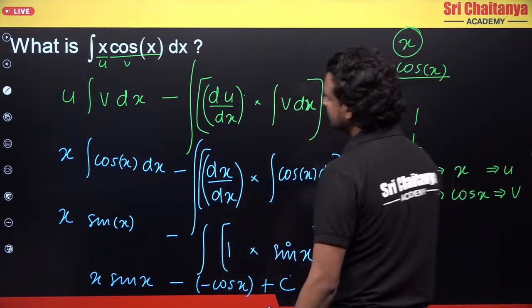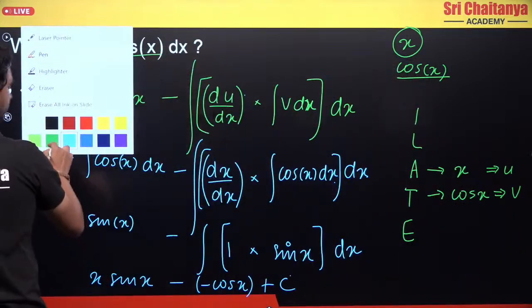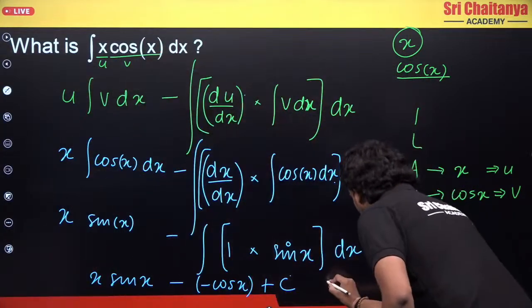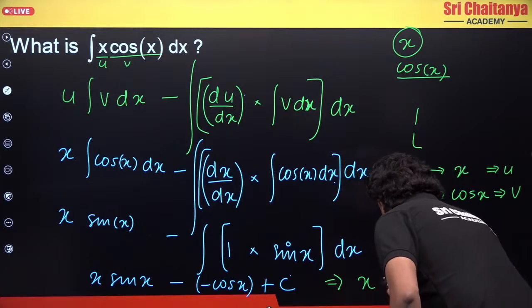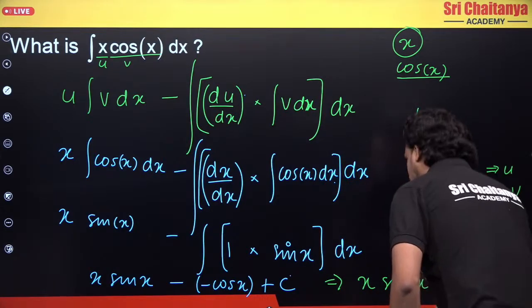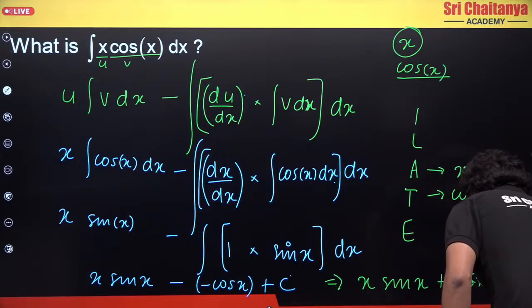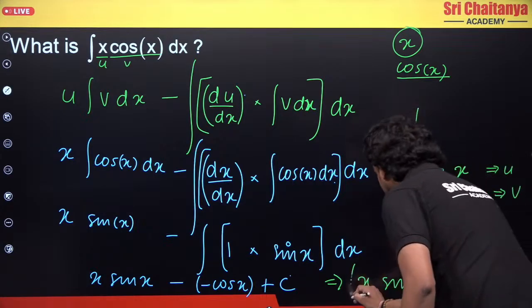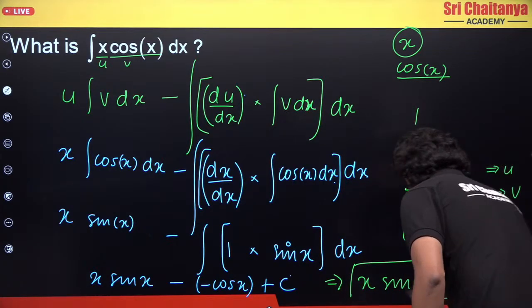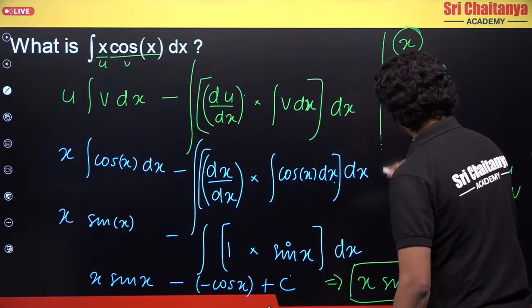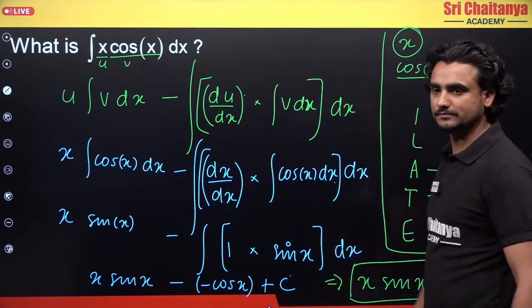So what is the final answer? The final answer will be equal to x sin x plus cos x plus some constant c. Okay, so this is my final answer for this integration. I hope you understand this.